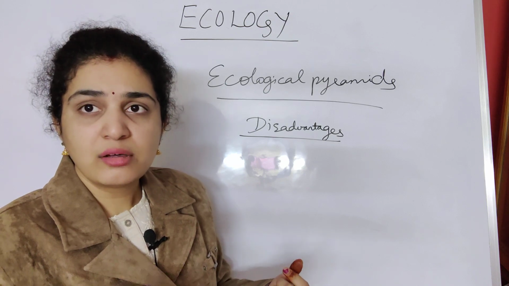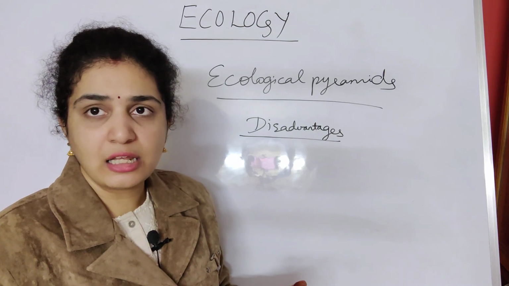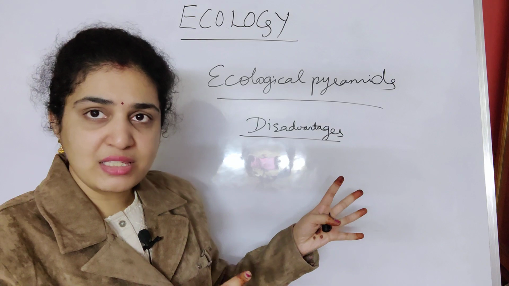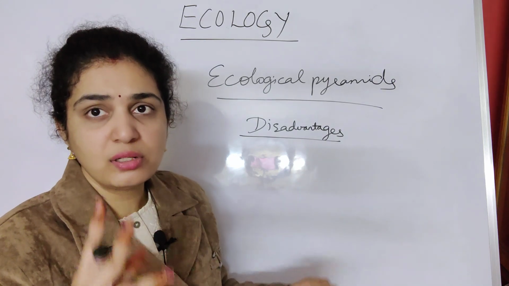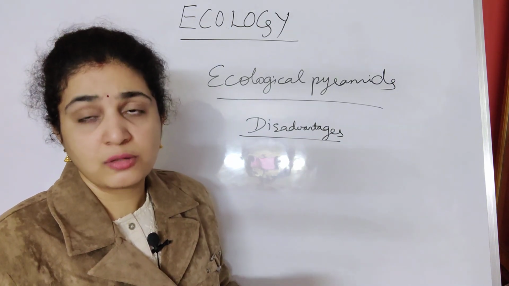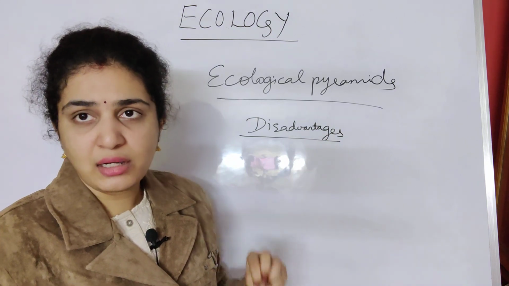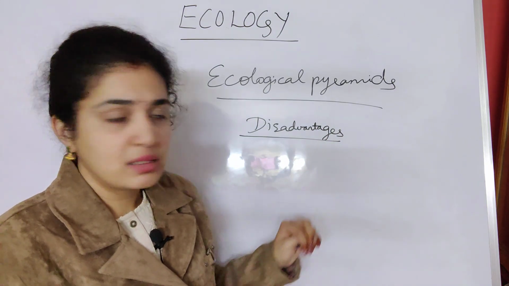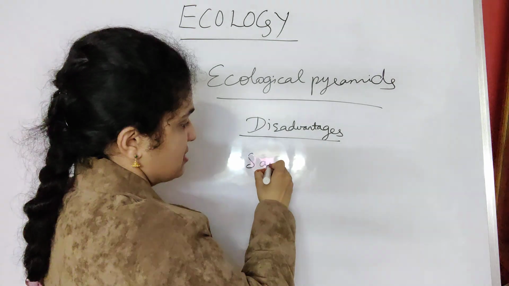So for two trophic levels they are included, but from a normal point of view, it should not be included in both.